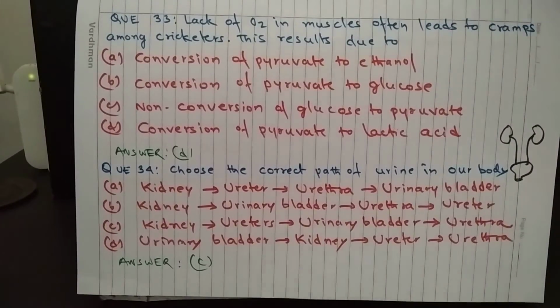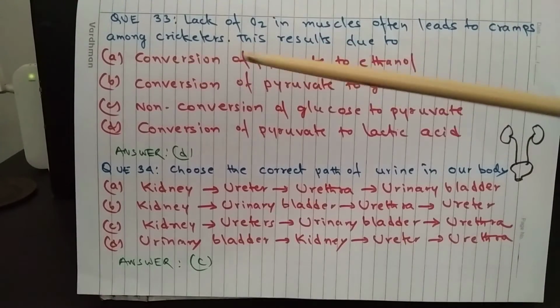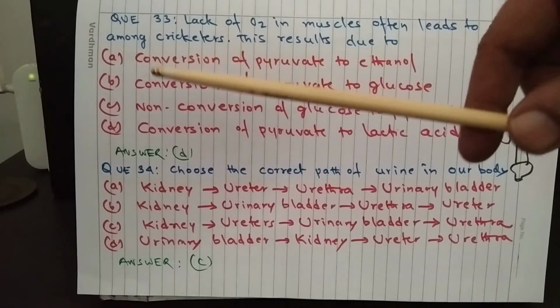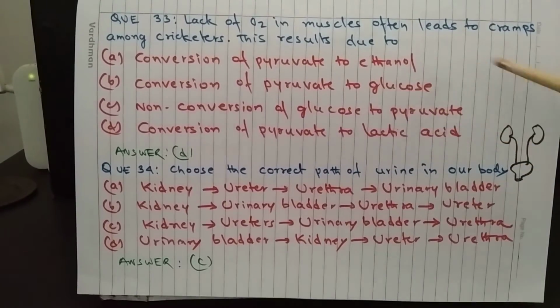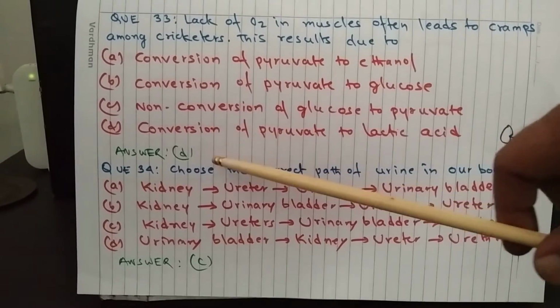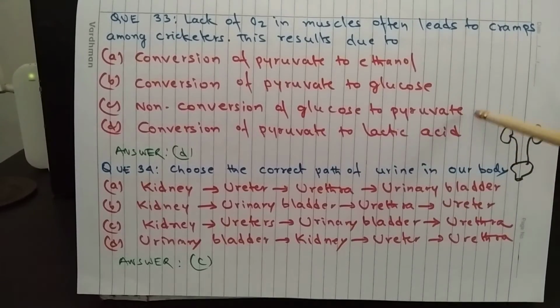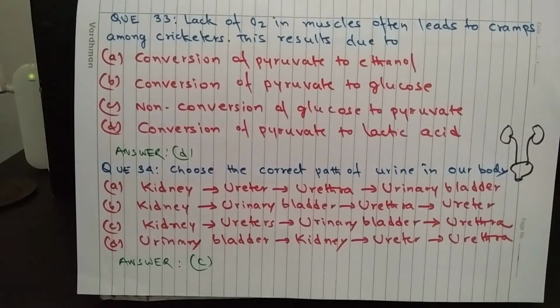Question 33. Lack of oxygen in muscles often leads to cramps among cricketers. This results due to A. Conversion of pyruvate to ethanol, B. Conversion of pyruvate to glucose, C. Non-conversion of glucose to pyruvate, and D. Conversion of pyruvate to lactic acid. And the answer is D. Conversion of pyruvate to lactic acid. It is because of deposition of lactic acid in the muscle cells that people get cramps and pain after strenuous physical activity.